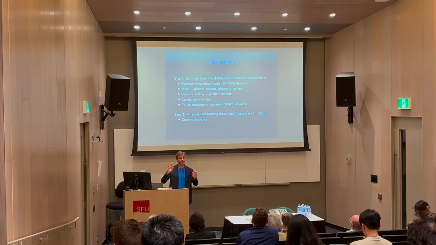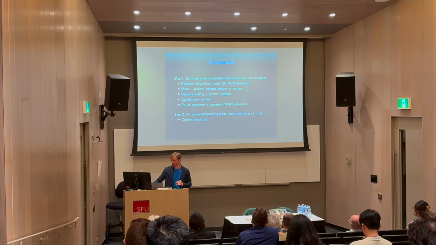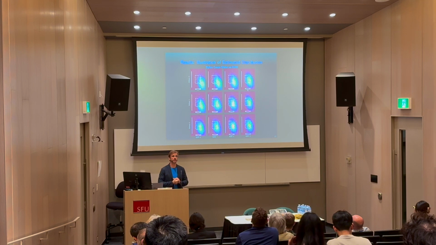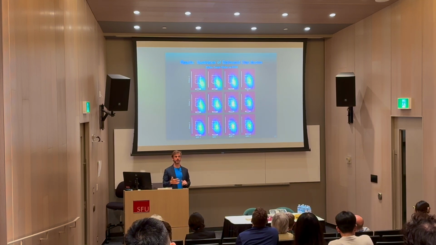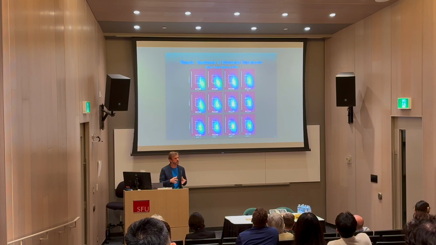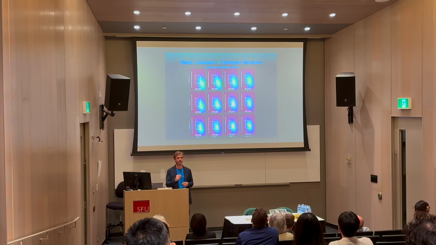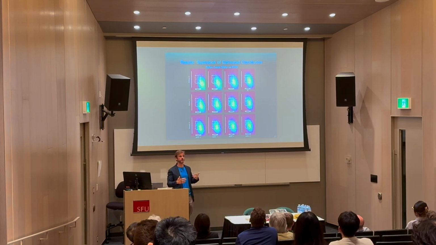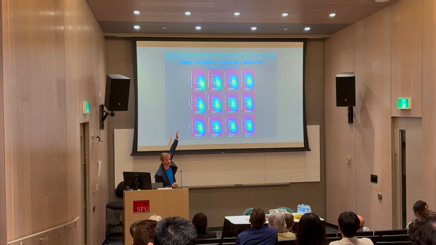So to illustrate the results from learning that distribution in step one, here is a specific pitcher, a specific pitch type against right-handed batters. And what I'm showing you is the distribution that we learn for each count. The heat map shows the distribution that we've learned from the model, and the white dots are the actual data points that we observe for this pitcher. So here the number of balls in the count is varying as we move the columns left to right from 0 balls to 3 balls. The number of strikes is increasing from 0 to 2 as we go up in the rows from the bottom to the top.